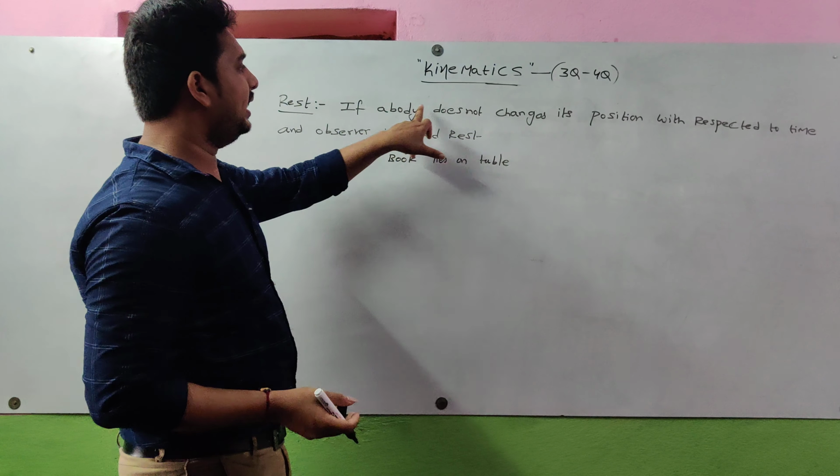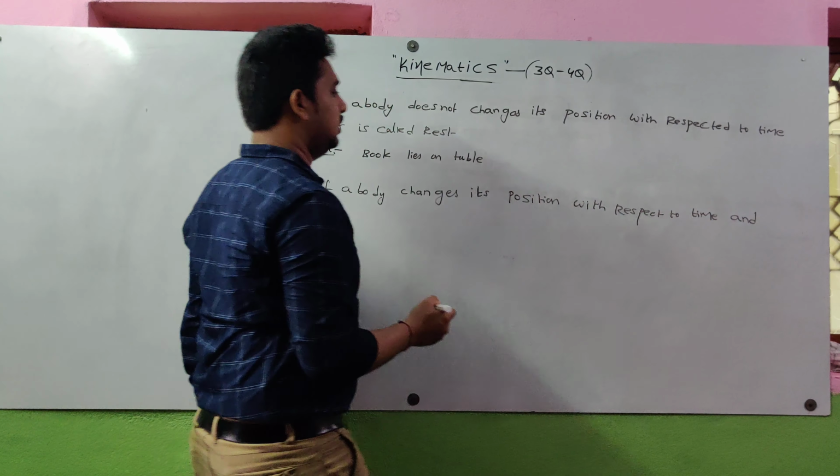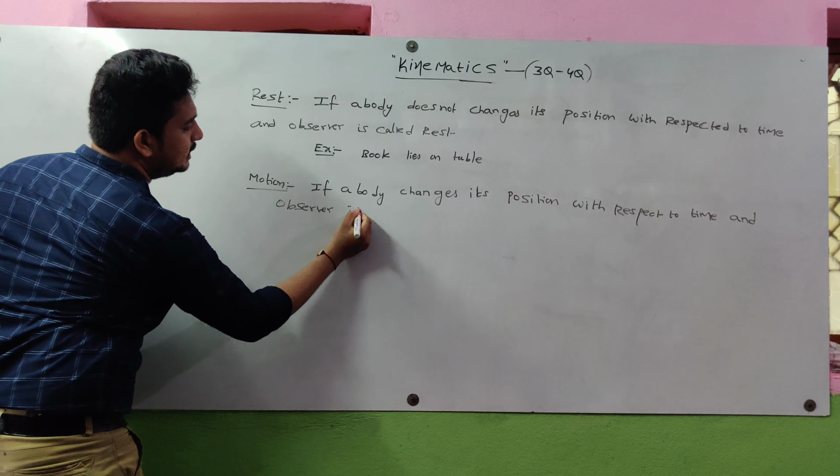Simple thing here. The body changes its position. This is the definition for motion: if a body changes its position with respect to time and observer, it is called motion.